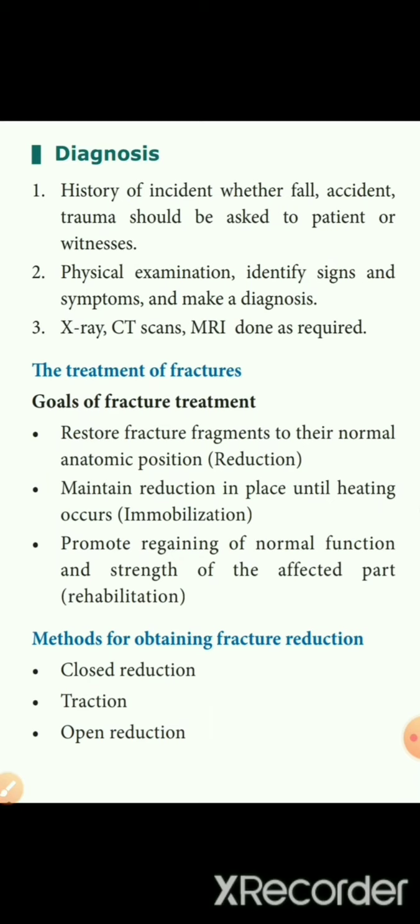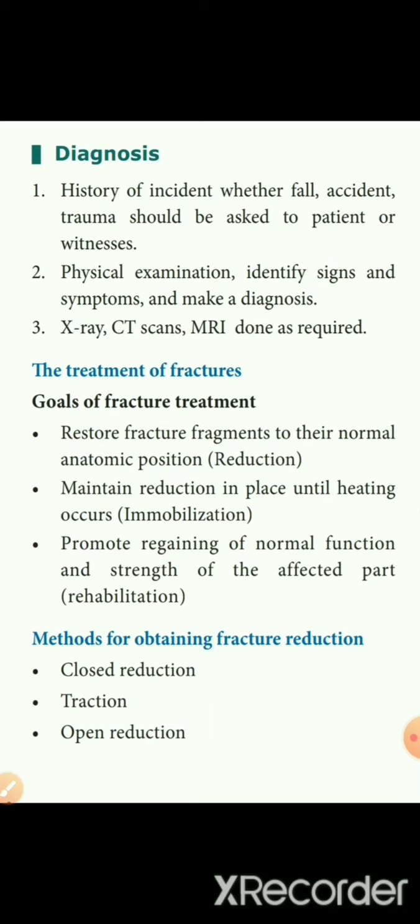The treatment of fracture. What are the goals of fracture treatment? There are three goals: reduction, immobilization, and rehabilitation. Reduction means restoring the fractured fragments to a normal anatomic position. Wherever the bone is broken, you have to keep the broken bones in place so that it forms a normal anatomical position. We call that reduction.